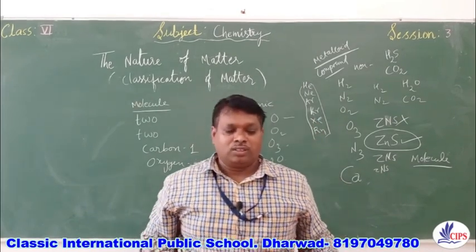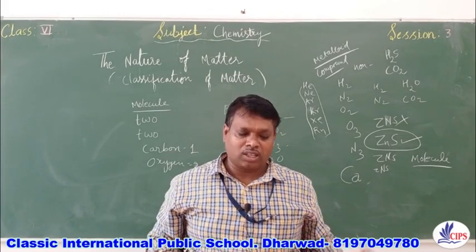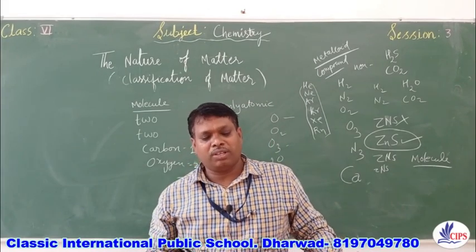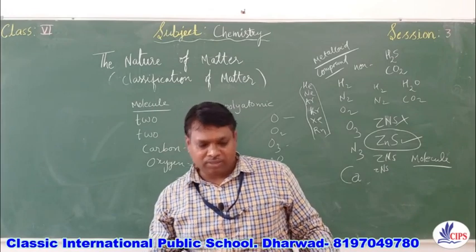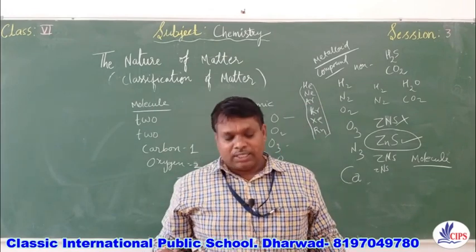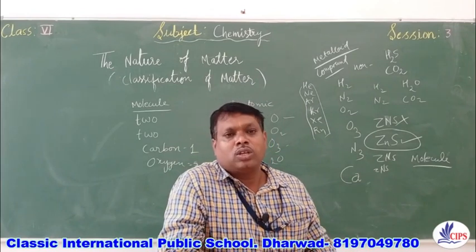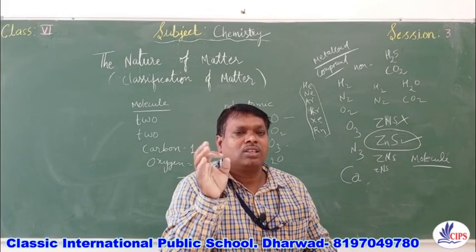Define the following: first one metal, second one non-metal, third atom, fourth molecule, metalloid, compound, element, radioactive elements. I'll be defining them one by one. Metals are electropositive substances which produce sound and have a luster.